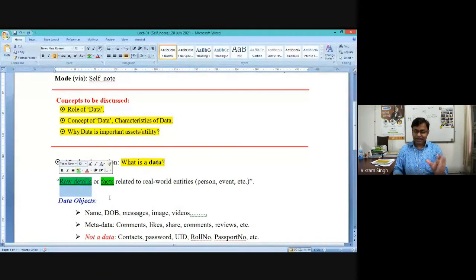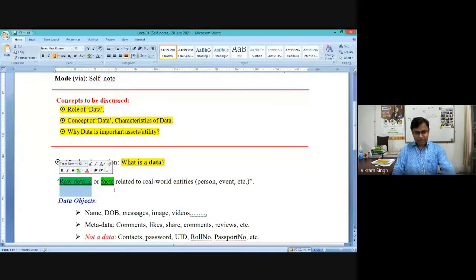So an address cannot be said to be a raw detail, it is a collection of details. In the case of name, address, email ID, and phone number, we can have further decomposition. So these cannot be called raw details. These can be called facts, because they are derived by combining more than one detail, right?